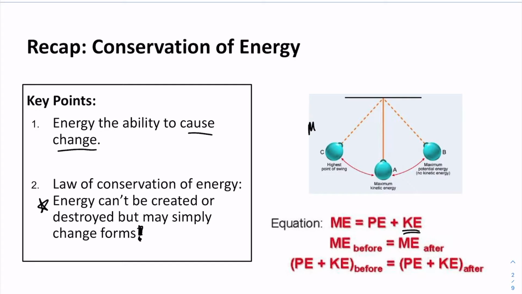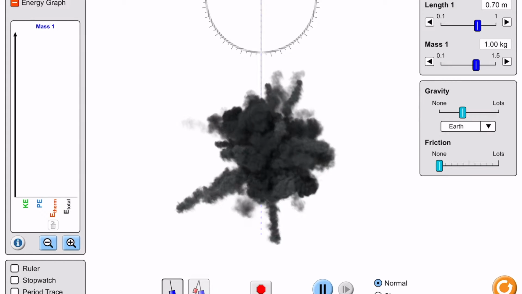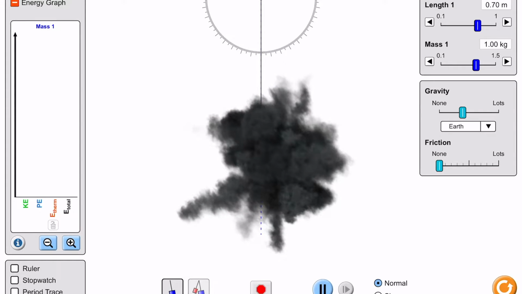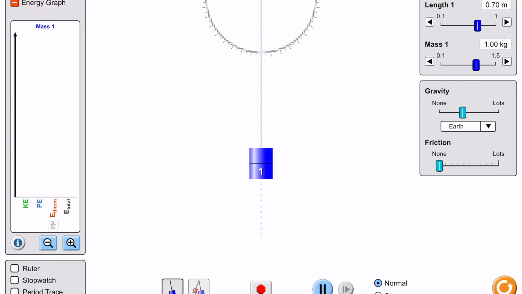So we said that the mechanical energy of our object will stay the same at any given point, and therefore we can predict the kinetic energy at any point, given we know some heights. All right, let's see that real quick in the form of a simulation, then we'll move on. This is a quick simulation of the conservation of energy. So here we have a frictionless pendulum, and we're going to keep an eye on the left-hand side of this graph, the energy graph right here.